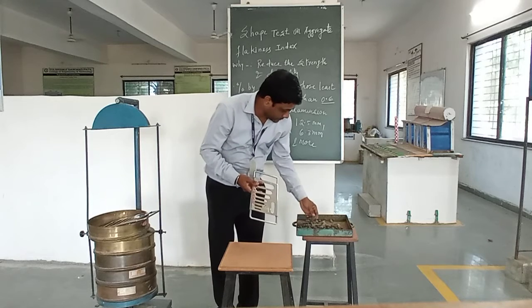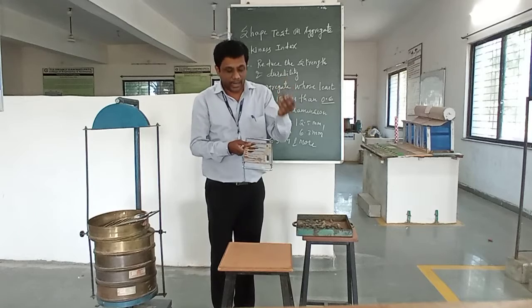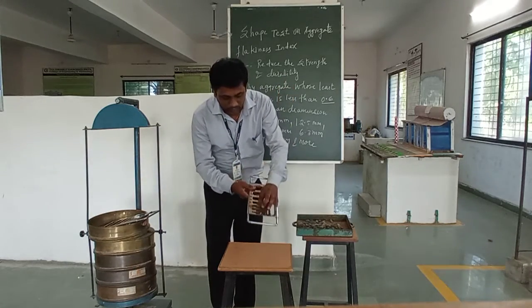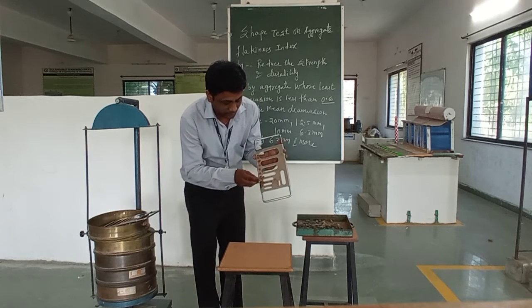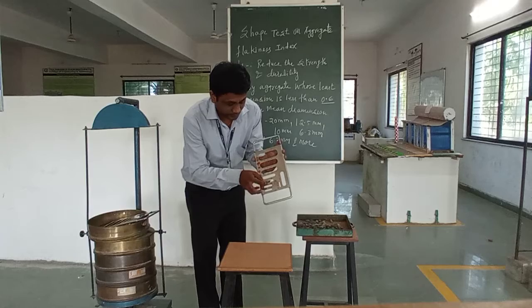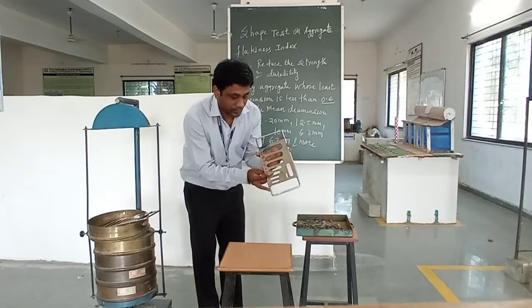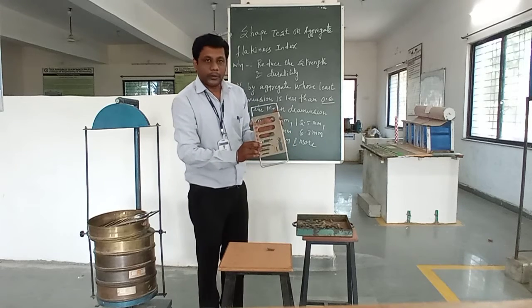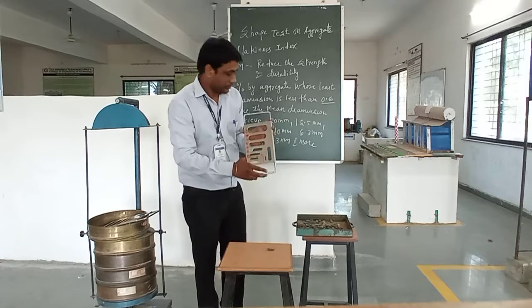So this is one aggregate. You can see here this is flaky material. It is passing through the 20 mm sieve and retained on the 16 mm sieve.